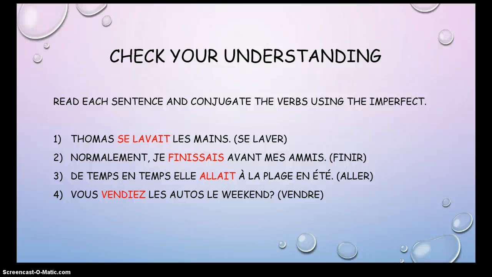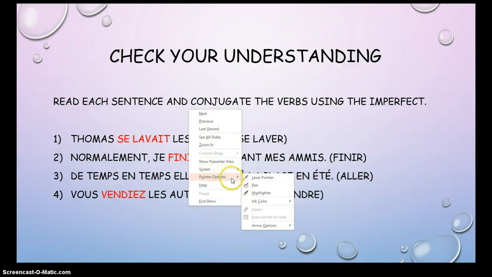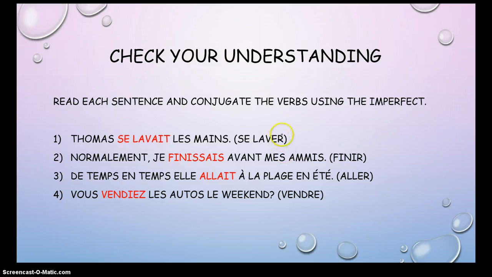Okay, this is just a little review because we did talk about how to form the conjugations for the imperfect in our previous PowerPoint. So let's just do a quick recap here. Thomas se lavait les mains. We know this is the answer because if we remember how to conjugate, we'll know that we are going to take the nous form of the verb.